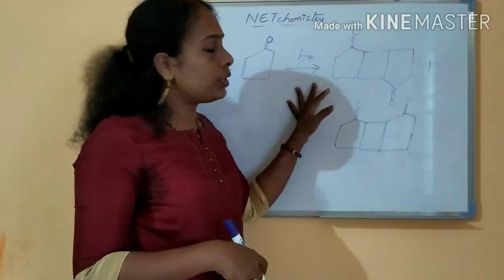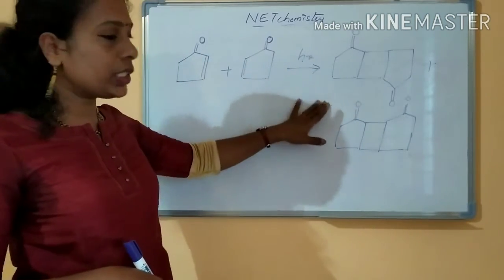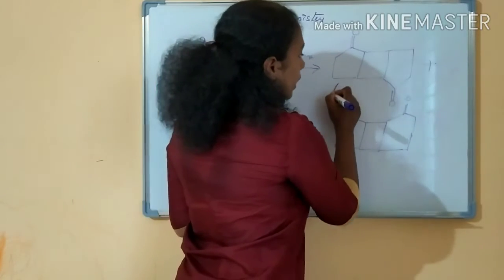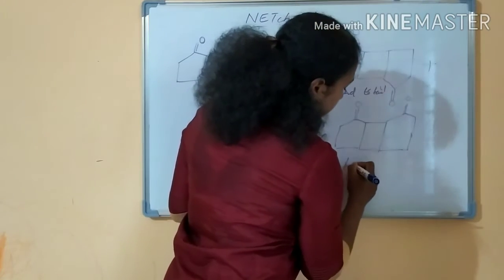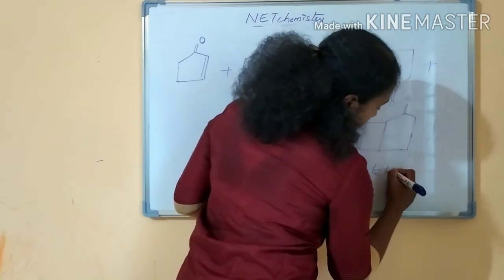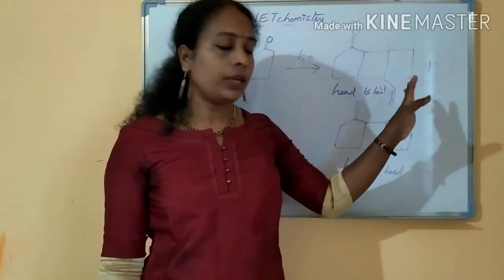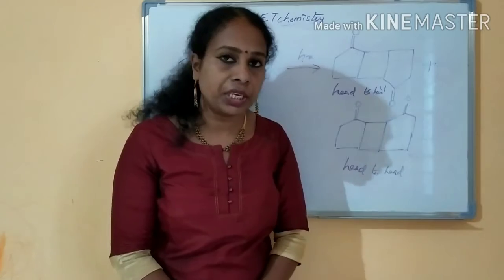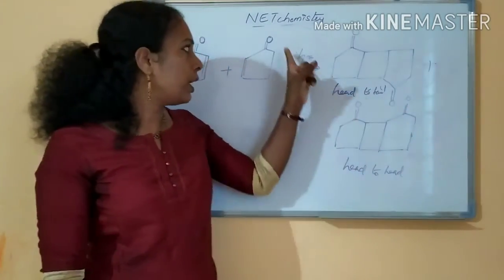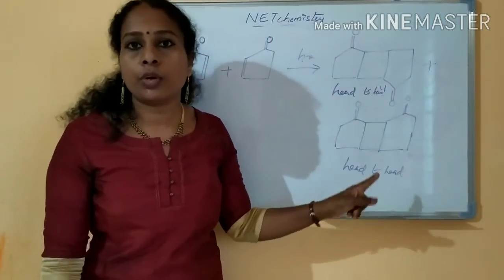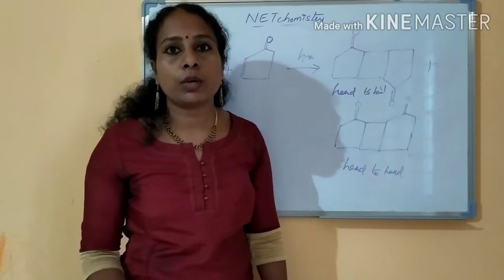These are ketenes, right? They will undergo cycloaddition reactions under photochemical condition. This is head to tail and this is the head to head cycloaddition reaction. Okay. These are very easy cycloaddition reactions. All these 2pi 2pi cycloaddition reactions are very easy reactions. This is a 5-membered ring. Head to head and head to tail, two possibilities are always there, and an electron withdrawing group should be there, then only the reaction will be possible under photochemical condition. Is it clear now? This is what cycloaddition reactions are.